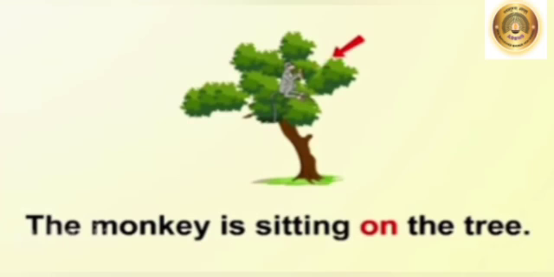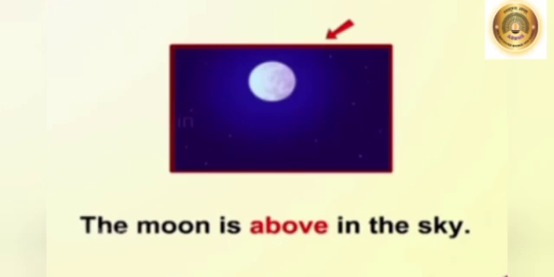Children, read this sentence. The monkey is sitting on the tree. Here, on tells us where the monkey is. So, on is a preposition here. Next sentence, the moon is above in the sky.